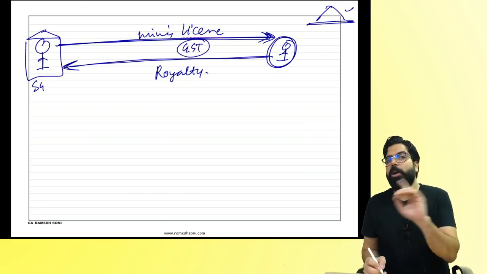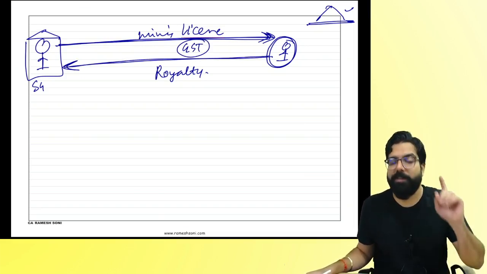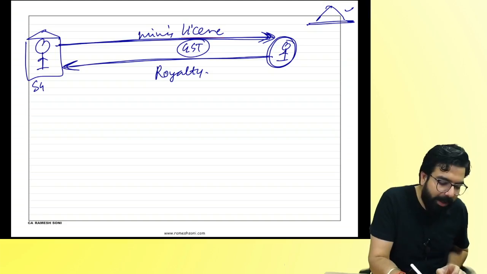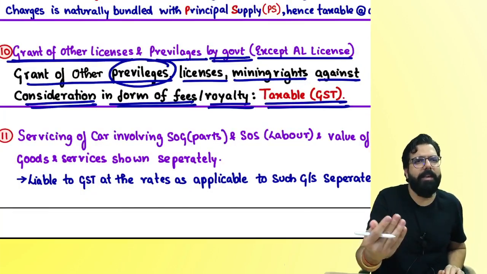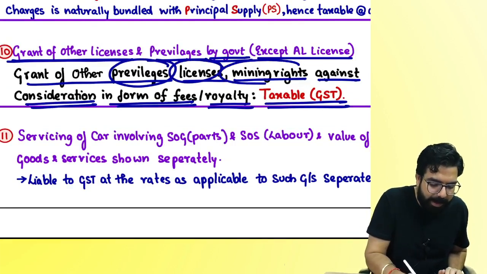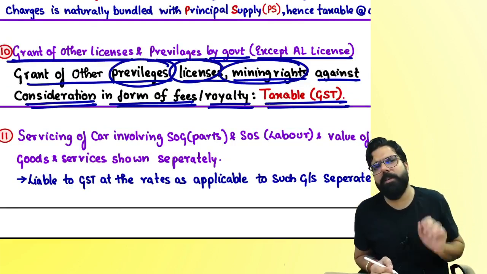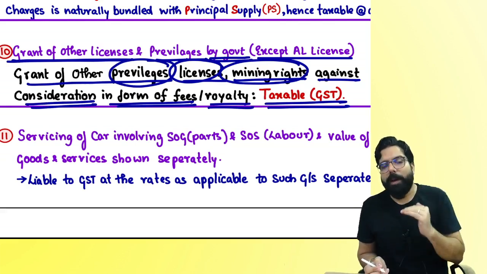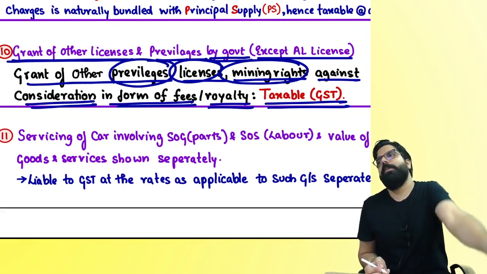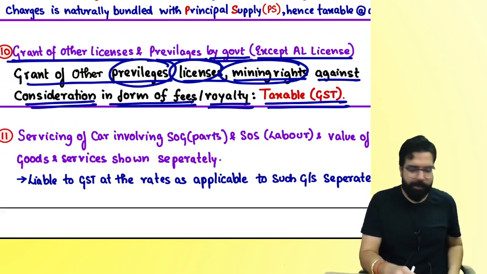GST will come. It will not be neither supply of goods nor supply of service. GST will come. Government clarified that for all other privileges, any licenses, any privileges when government is granting, mining license, telecom license, etc., GST will come. Only what is out? When government is giving an alcoholic liquor license and collecting a fee, there will be no GST.